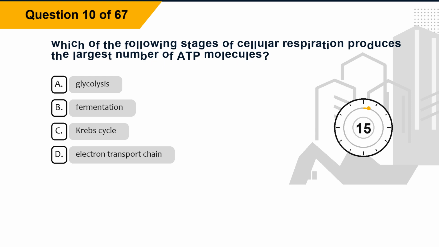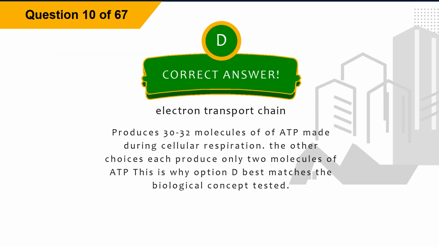Question 10. Which of the following stages of cellular respiration produces the largest number of ADP molecules? Option A, glycolysis. Option B, fermentation. Option C, Krebs cycle. Option D, electron transport chain. The correct answer is option D, electron transport chain. Explanation. It produces 30-32 molecules of ATP made during cellular respiration. The other choices each produce only 2 molecules of ADP. This is why option D best matches the biological concept tested.